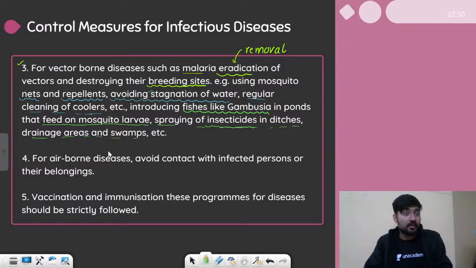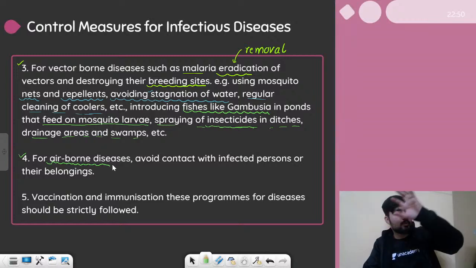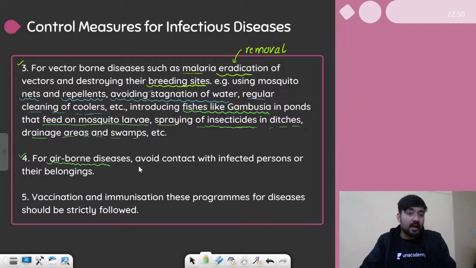All right, now the fourth point says that for airborne diseases, the diseases which spread through air, avoid contact with infected person or their belongings. Right, so you should avoid contact. You should stay away from the person who is infected by diseases.